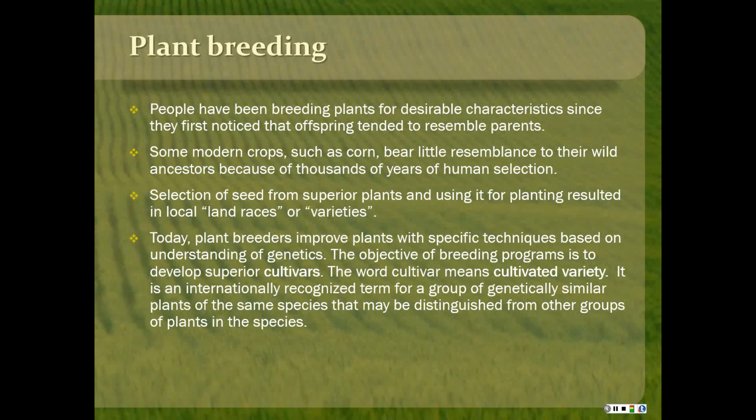And then people have been breeding plants for desirable characteristics since they first noticed that offspring plants tend to resemble parents. And also the same with animals. They've been breeding livestock and other animals, dogs, cats. All the dogs we have are the result of breeding from something that was like a wolf to start with. And some modern crops like corn bear little resemblance to their wild ancestors because of human selection.